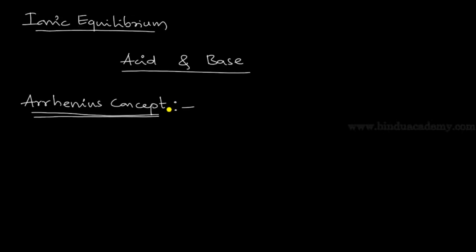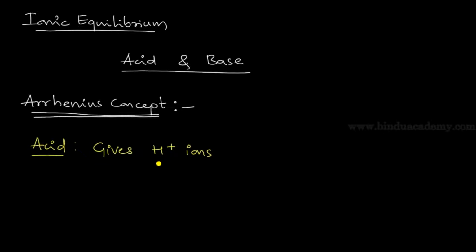This is a very simple, very beginning explanation for acids and bases. What Arrhenius believed and thought about the acids and the bases, that we're going to learn. He took the term acid. According to him, an acid is a substance that gives H plus ions.